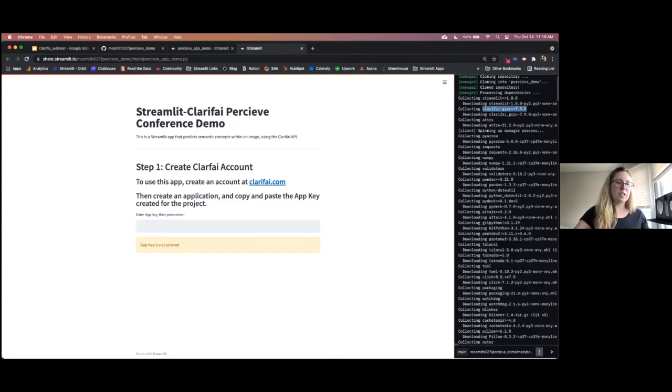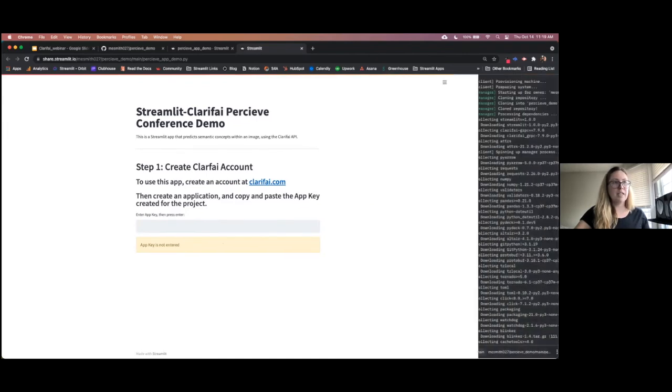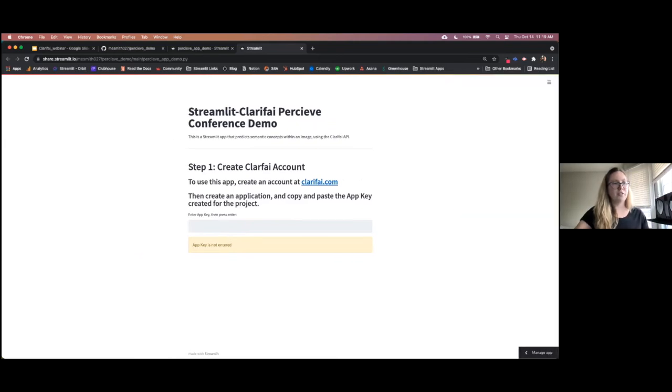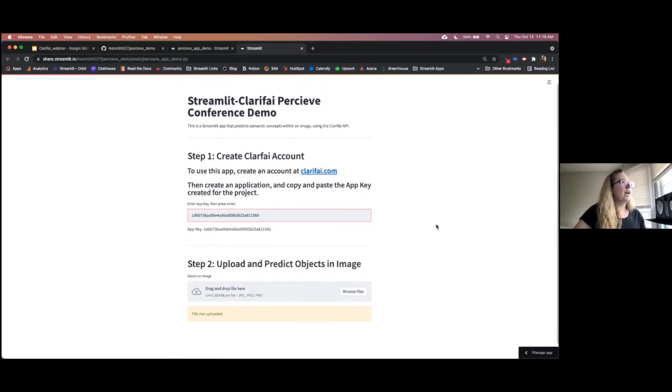So I'm just going to click that down. Using this little arrow in the bottom right-hand corner here, I'm just going to collapse that sidebar with our logs. If you ever wanted to get that back up, you can literally just click this Manage App button here, and that will expand that back out for you. So here we go. This is our app live on the internet. Let me just pop in our app key that we used here, and it is still working as we expected.